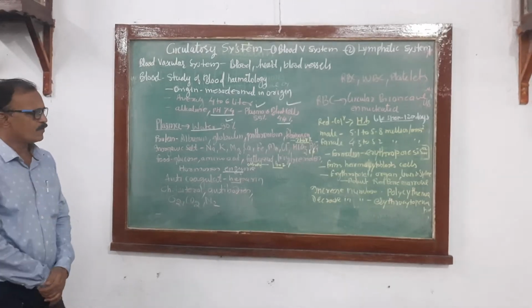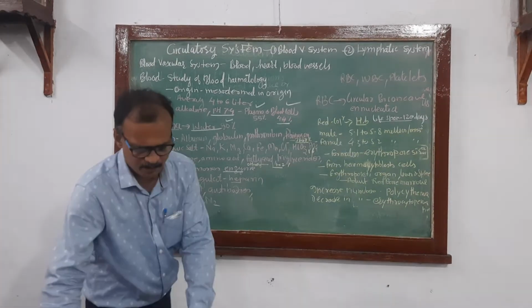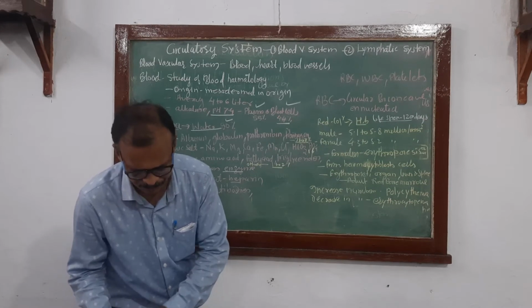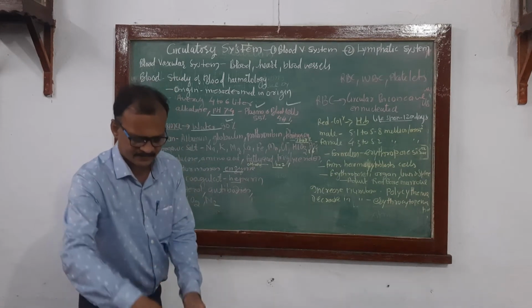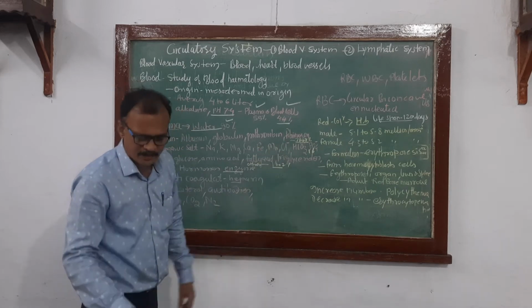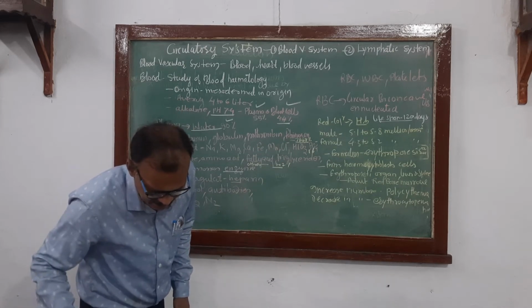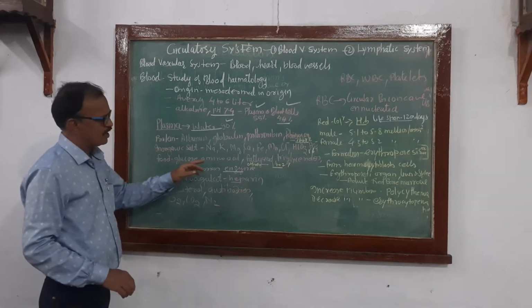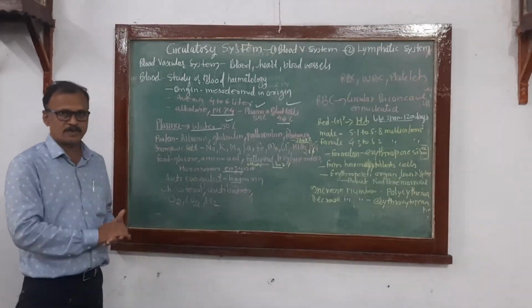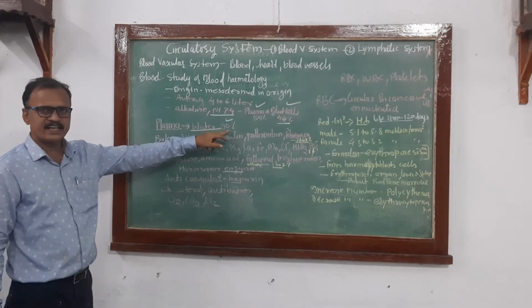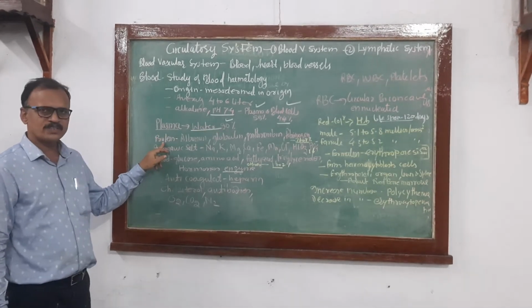Got my point? What are the components of plasma? Plasma mainly consists of water 90%, protein 7 to 8%, inorganic salt 1% and others 1 to 2%. You have to remember that. How much is water? 90%. Which are the proteins?